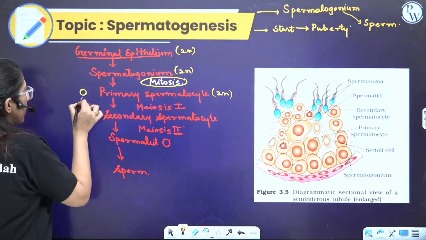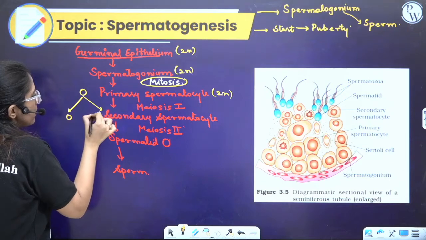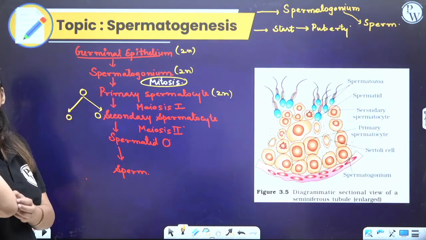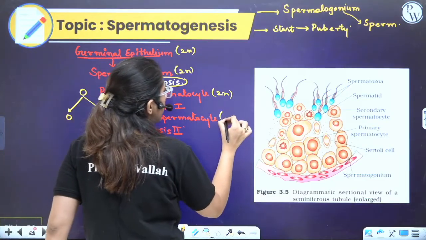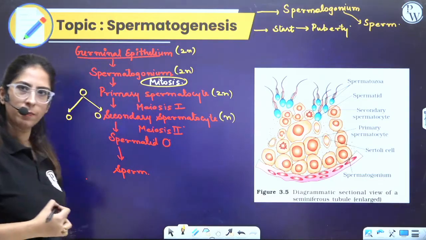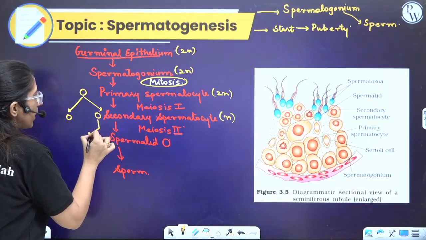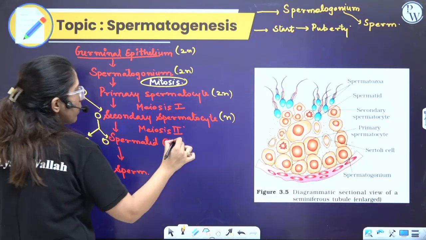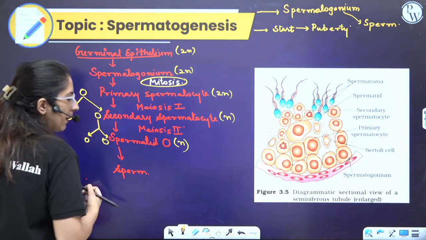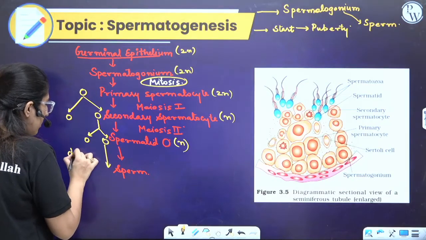One primary spermatocyte formed two cells which are termed as the secondary spermatocytes. Clear? These two, because they were the reductional division part, so they were n. Now the next is this one further develops into the spermatid. Now these were also n. Clear? And this started forming the sperm, and this is termed as differentiation.